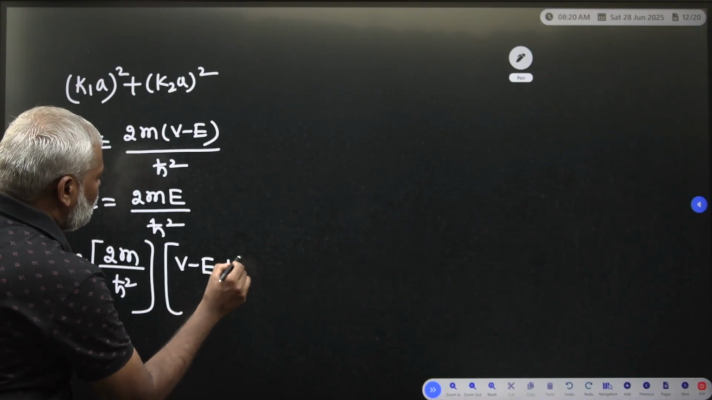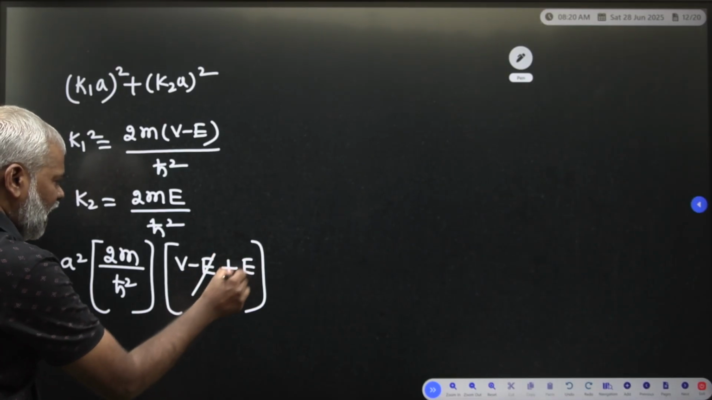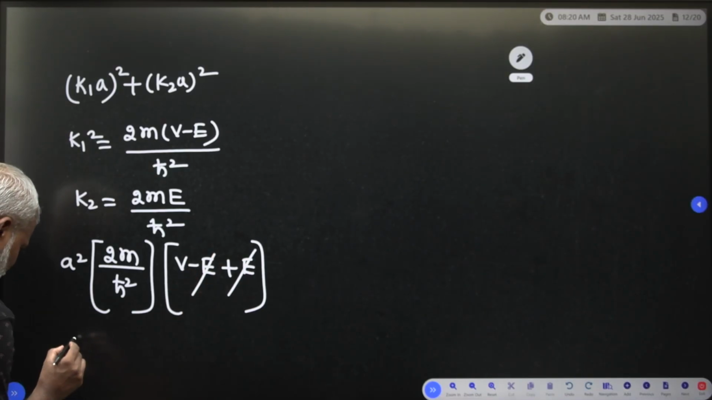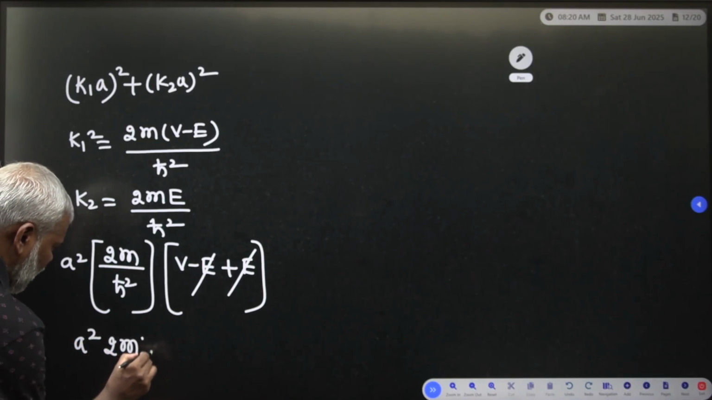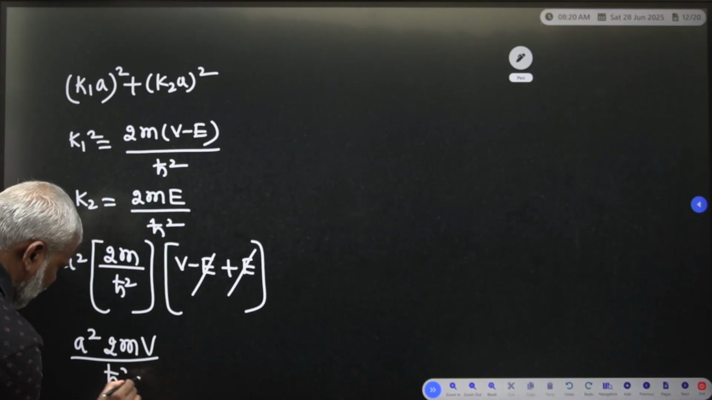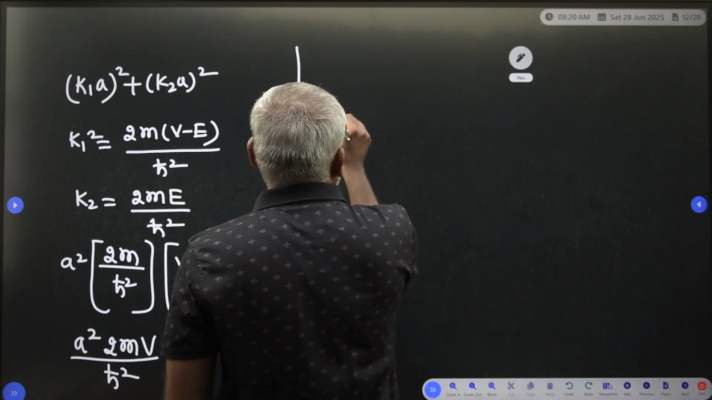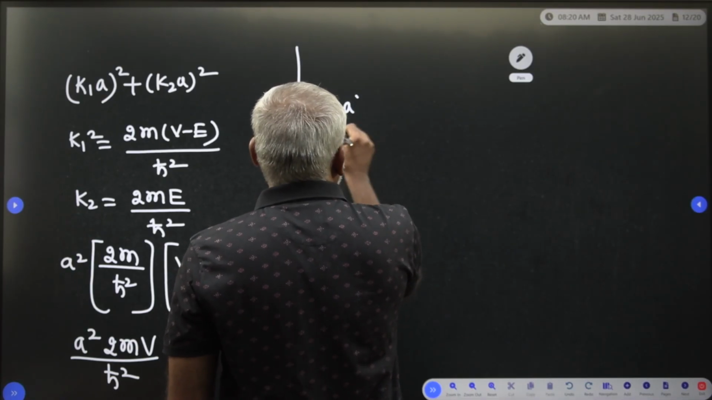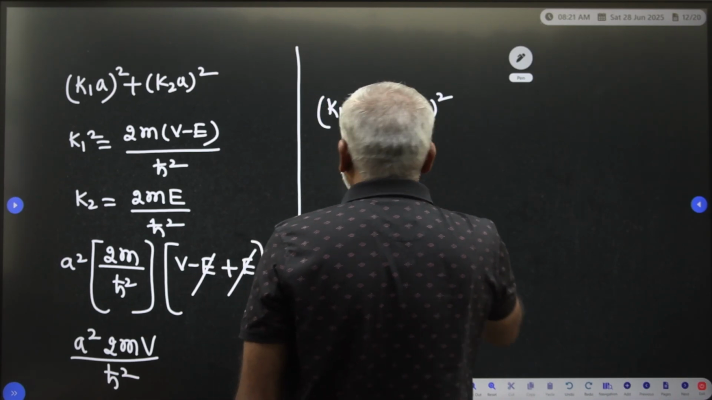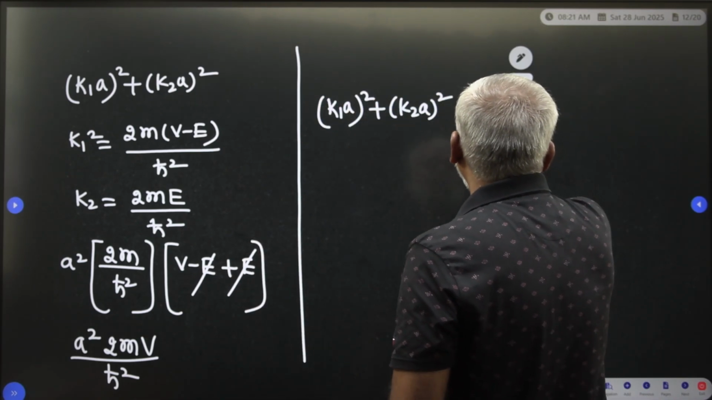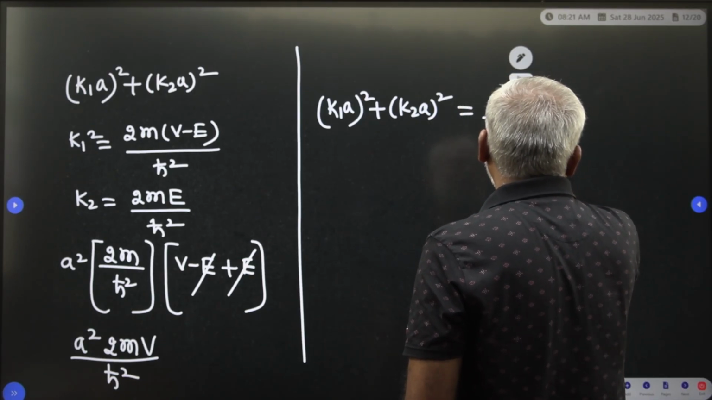plus e, we consider as e you are going to write. So plus e minus e get cancelled. How much are you going to get? A square into 2m v divided by h cut square. So this is the value. So k1a whole square plus k2a whole square is equal to 2m into V a square divided by h cut square.